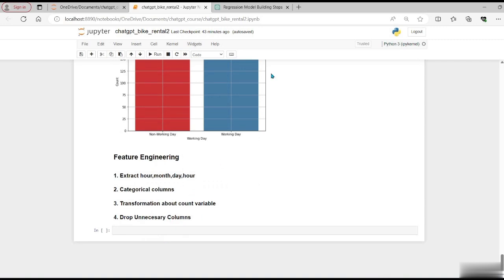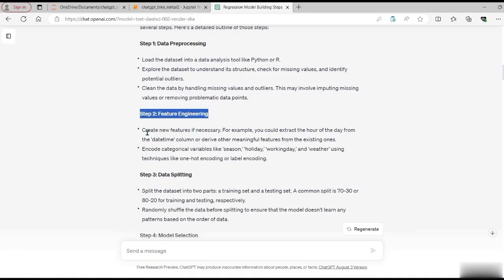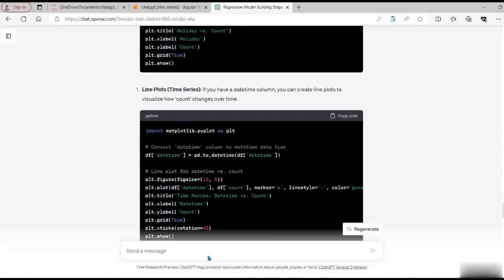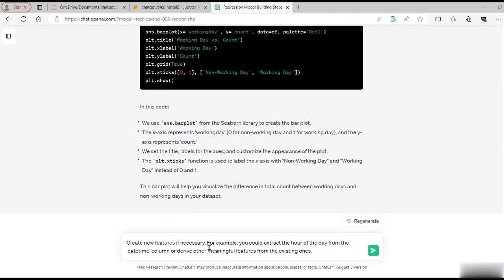So let's go into ChatGPT and ask it to create some timestamp columns from the existing columns. So let's copy it and paste it here.